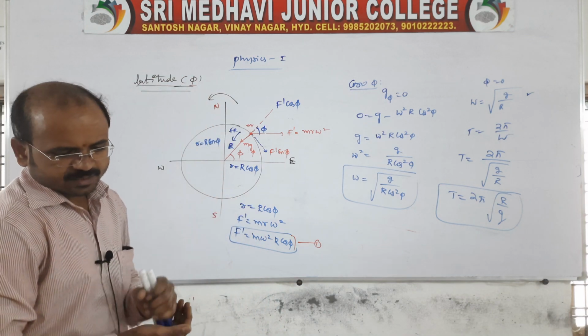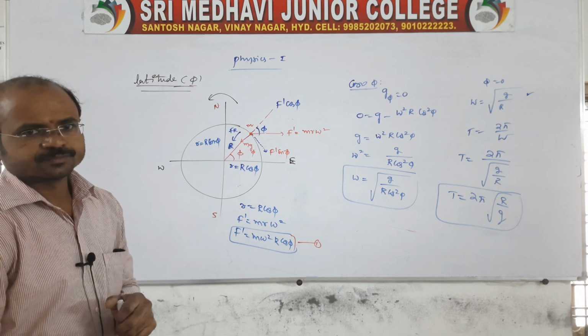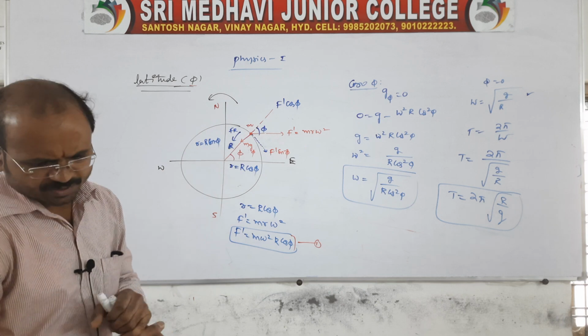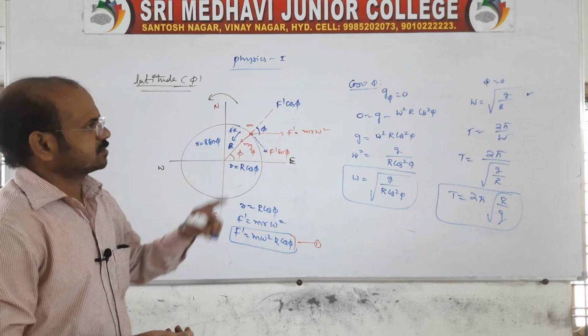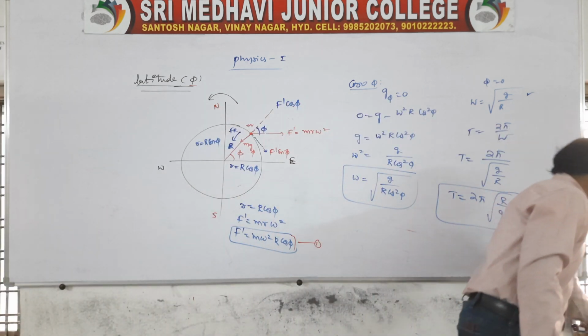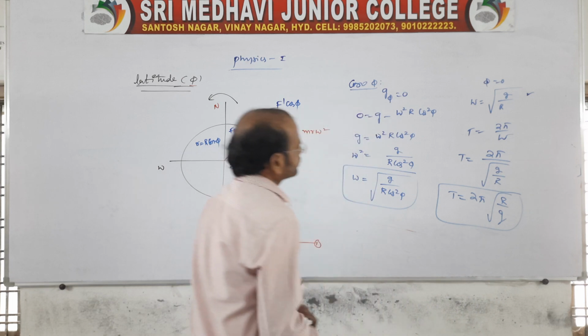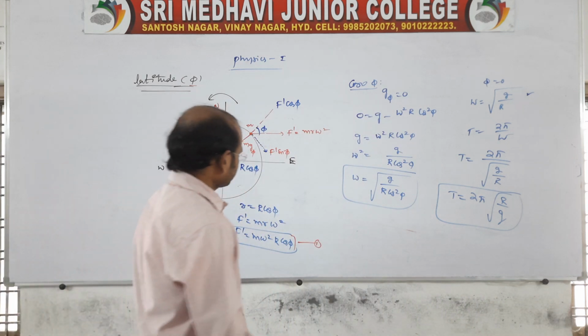There are 3 cases related to the weightlessness condition like this. If I give theta equal to 45, what will happen? Take the cos phi value; if I go with 45, what will happen? Here you take the phi value as 45.